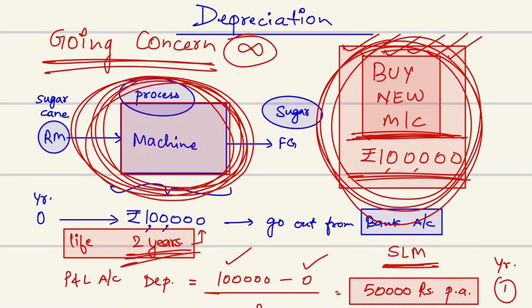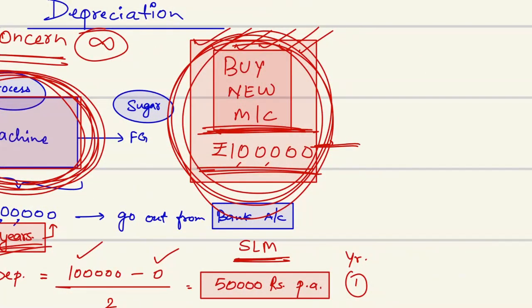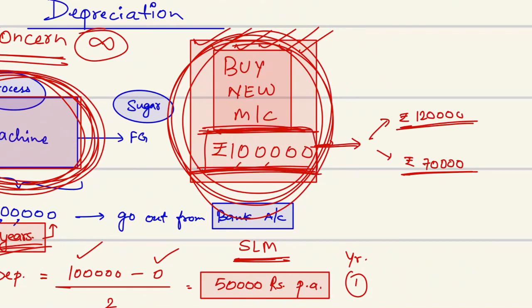Now, anybody of you can say that, sir, earlier the machine was of 1 lakh rupees, now the price may go up, let's say 1,20,000, or it may go down to 70,000. So obviously, some extra contingency you can take, but more or less, a major part of the cost is covered by this depreciation.